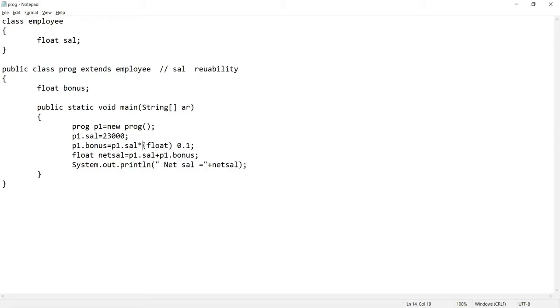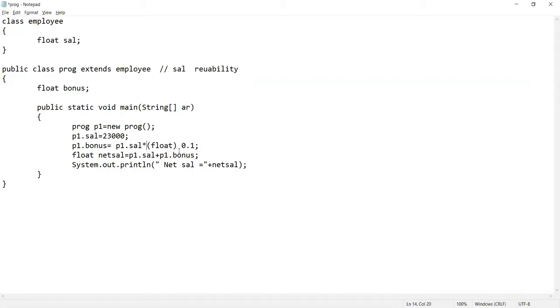See, this is the typecast that I have done because 0.1 your Java is taking as a double and you are storing the result in a float variable. So you have to do the manual typecasting. So that is why I've done the manual typecasting, right? So float यहाँ पर लिख दिया.